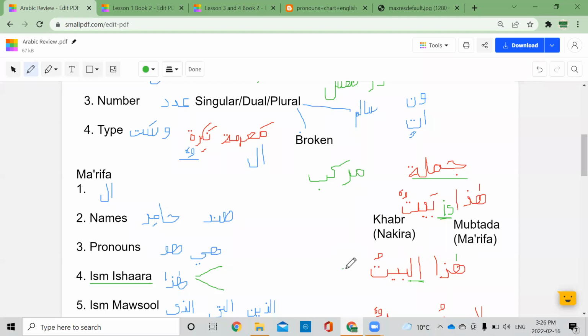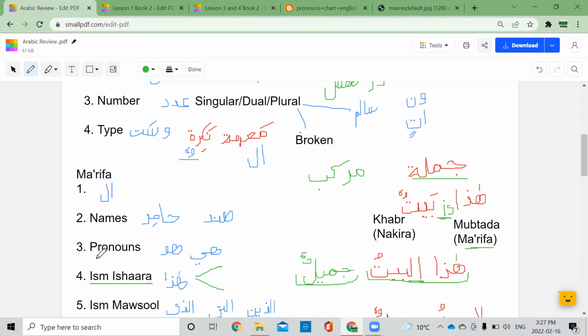You can say hada al-baytu jamilun, right? You add a khabar. The khabar needs to be nakira. So you will say jamilun with dammatain. Hada al-baytu jamilun. Now this will be a complete sentence. Hada becomes the mubtada and jamilun becomes your khabar. So hada al-baytu, all of this is your mubtada and this jamilun is your khabar.